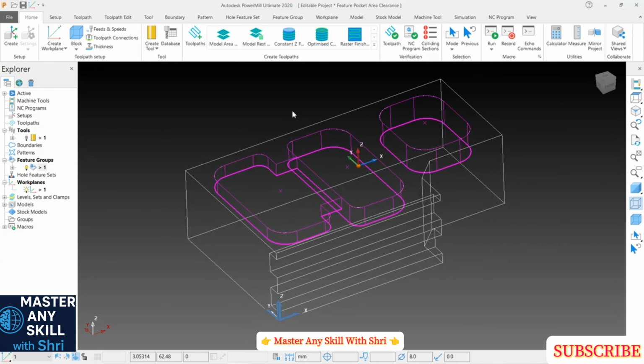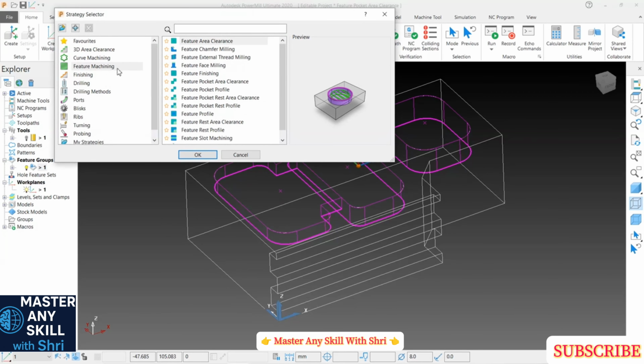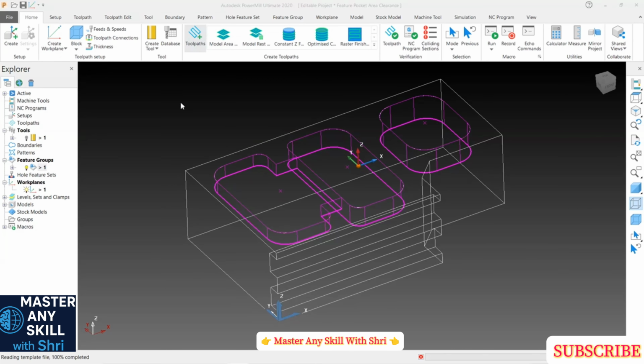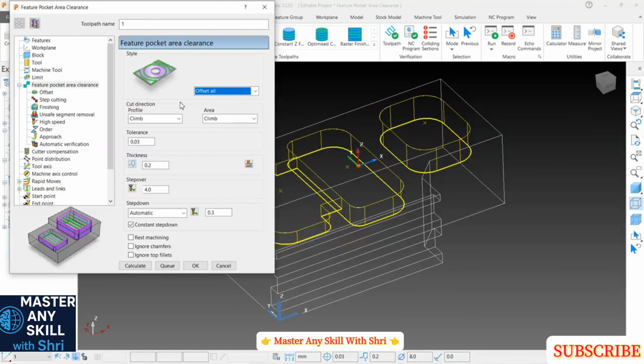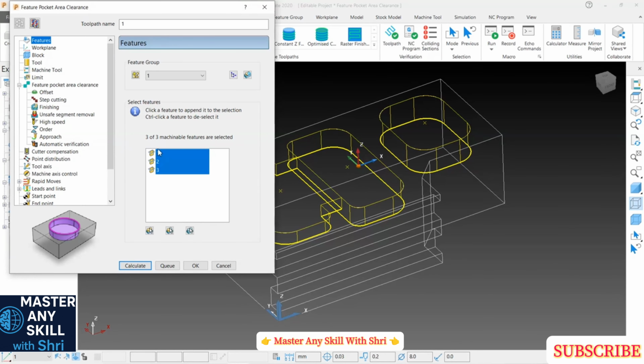Now I'm going to use feature pocket area clearance option. Okay, so here in toolpath we have this feature pocket area clearance. Okay, and the feature is all these three. I want to cut all these three. If you want to select any one or two you can select, or if you want to generate toolpath in between all three features to select all.